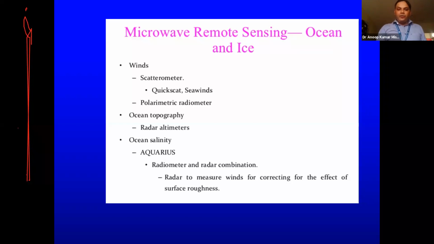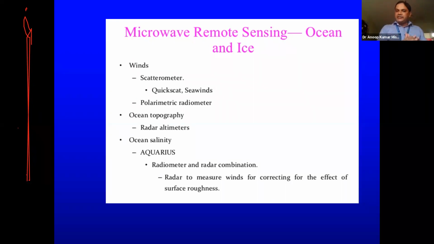Then we have radiometer and radar combination. There are a few missions like TRMM. In TRMM, we have both TMI, that is called the microwave imager, and we have PR also. Actually, TRMM was the first satellite which carried a space-borne radar. So it had PR, that is called the precipitation radar. So TRMM had the combination of TMI plus PR.